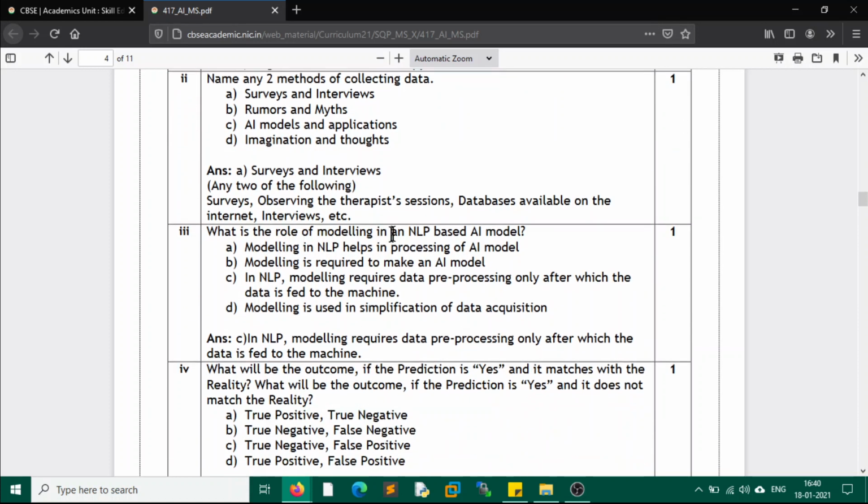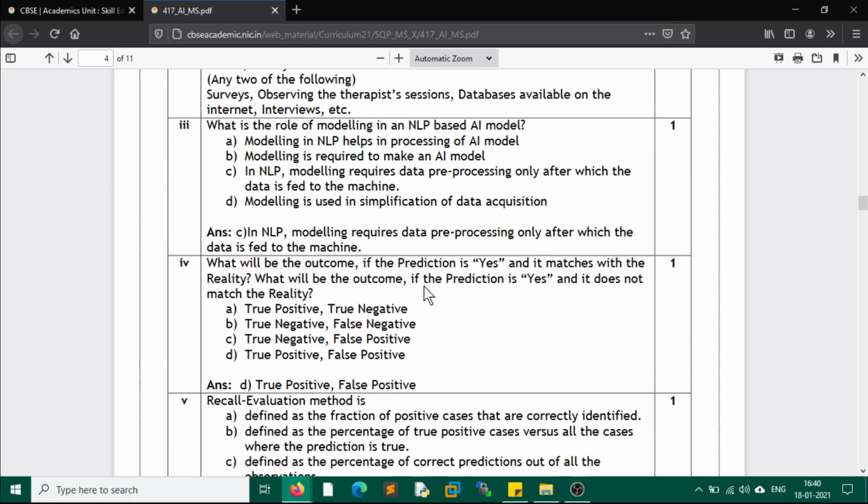What is the role of modeling in an NLP based AI model? The correct answer is C, which is: in NLP, modeling requires data pre-processing only, after which the data is fed into the machine. So in NLP, data is pre-processed before it is fed to the machine.